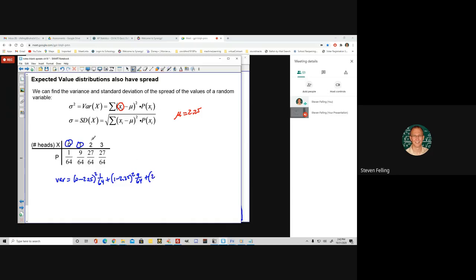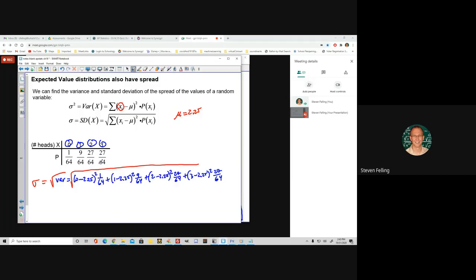And then 2, that data value, how far away is it from the average, times its probability. And then finally 3 minus 2.25 squared times its probability. That is a lot of work. And then we're not done, because the variance is the standard deviation squared, so then we would have to take the square root of that to find the standard deviation.